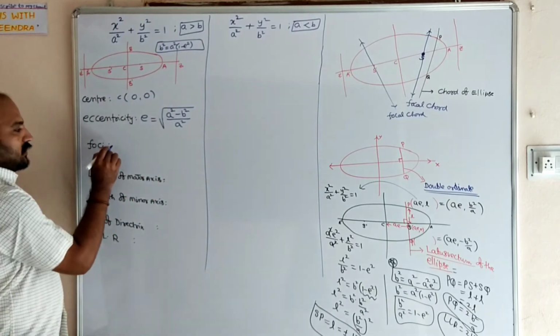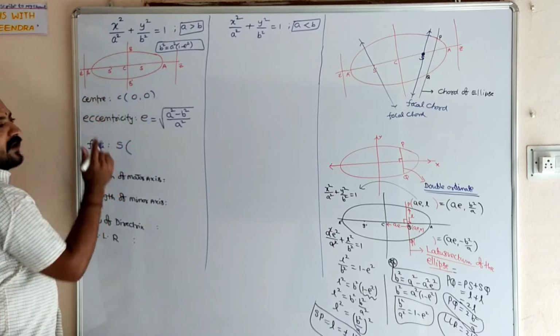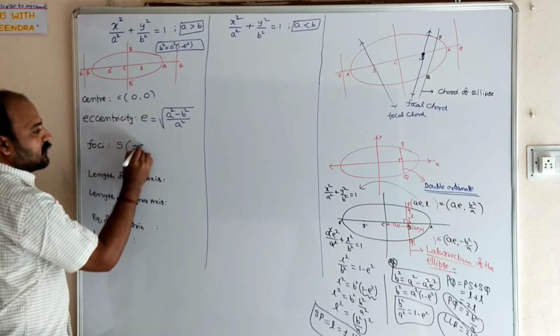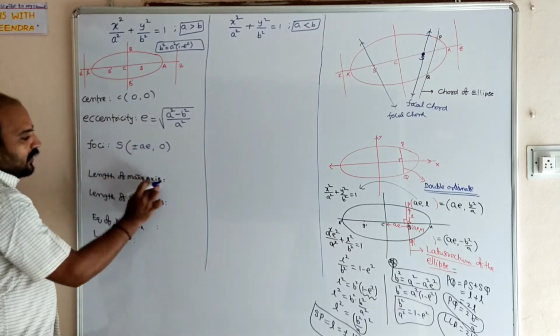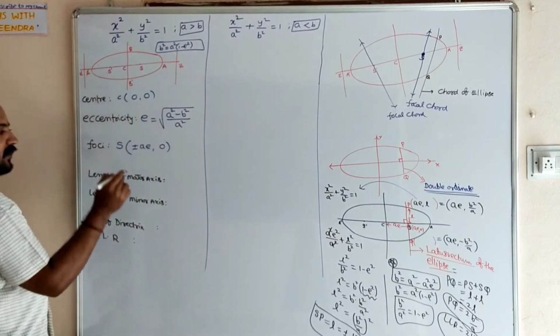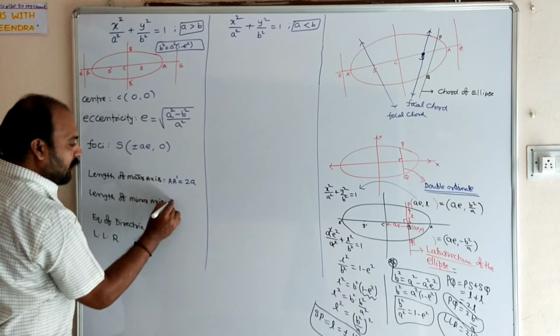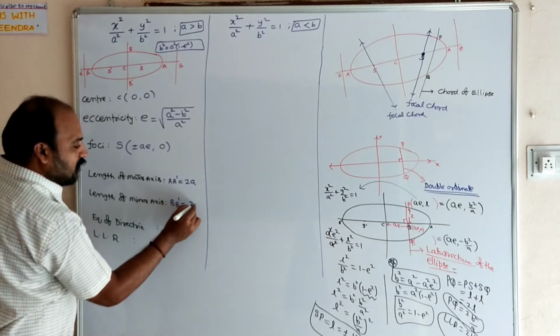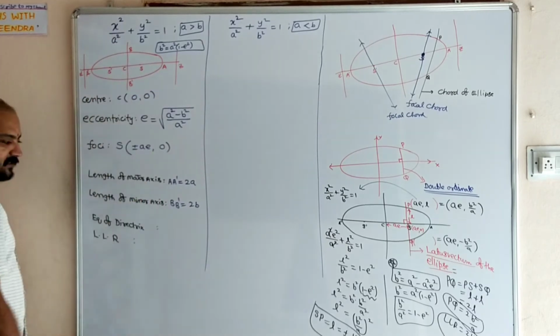Then next, focus. One is ae comma 0, another one is minus ae comma 0. We will write it as plus or minus ae comma 0. Length of major axis, from the figure, AA dash is equal to 2a and BB dash equal to 2b. This is called the minor axis. From here to here it is the minor axis, from here to here it is the major axis.